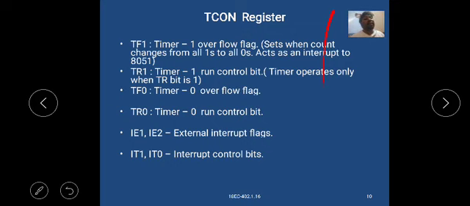TR1 is the timer 1 run control bit; the timer operates only when the TR bit is 1. TF0 is the timer 0 overflow flag, TR0 is the timer 0 run control bit, IE1 and IE0 are the external interrupt flags, and IT1 and IT0 are the interrupt control bits.